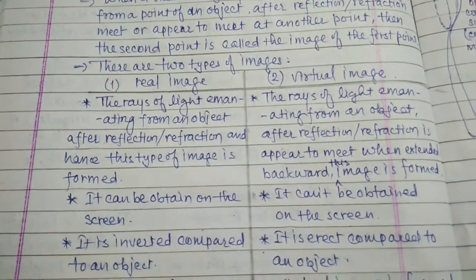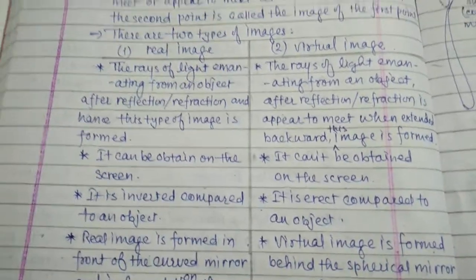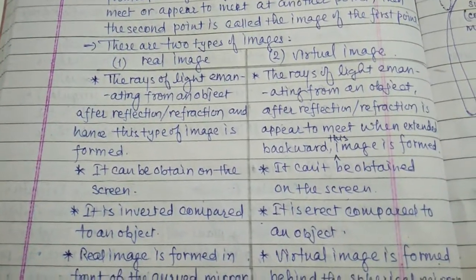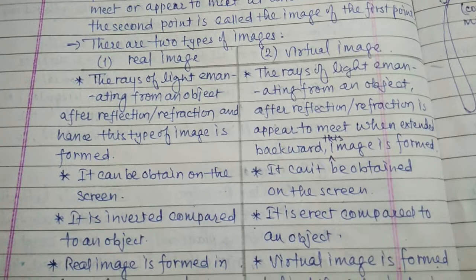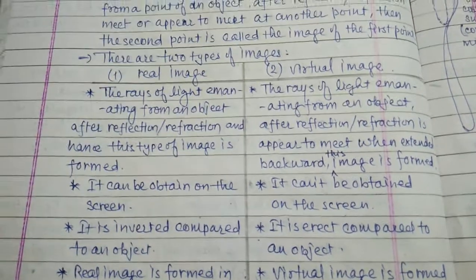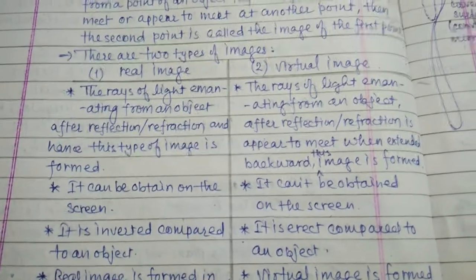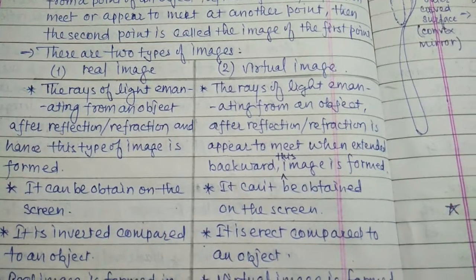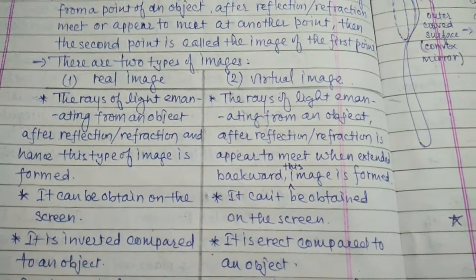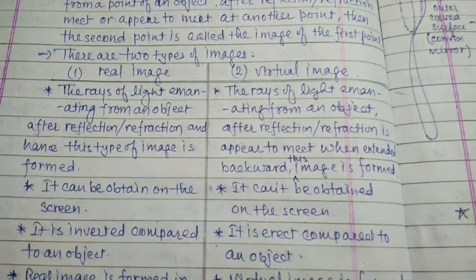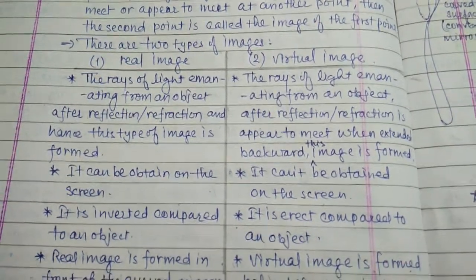There are two types of image: real image and virtual image. The rays of light emanating from an object, after reflection or refraction, form this type of image. In a real image, the reflected or refracted rays really meet at a point, and in a virtual image, the reflected or refracted rays do not meet each other, but appear to meet when we extend them backward.